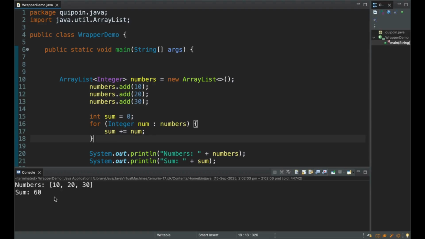Neat and clean thanks to wrapper classes, autoboxing and unboxing. So today we learned wrapper classes let us use primitives as objects. Autoboxing automatically converts a primitive to an object and unboxing does the reverse, that is object back to primitive.